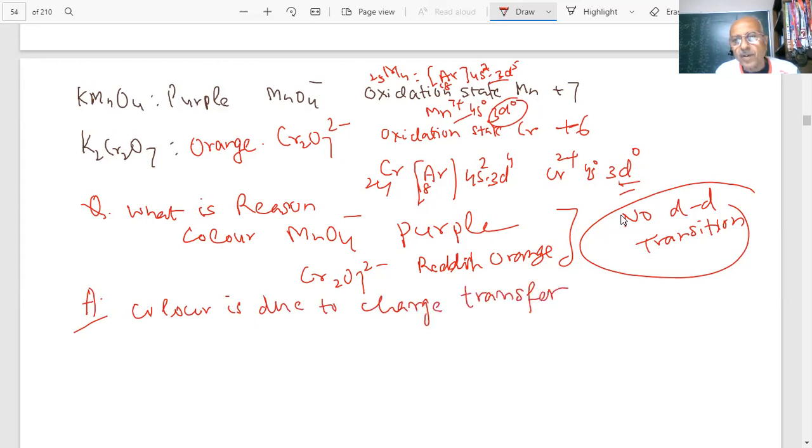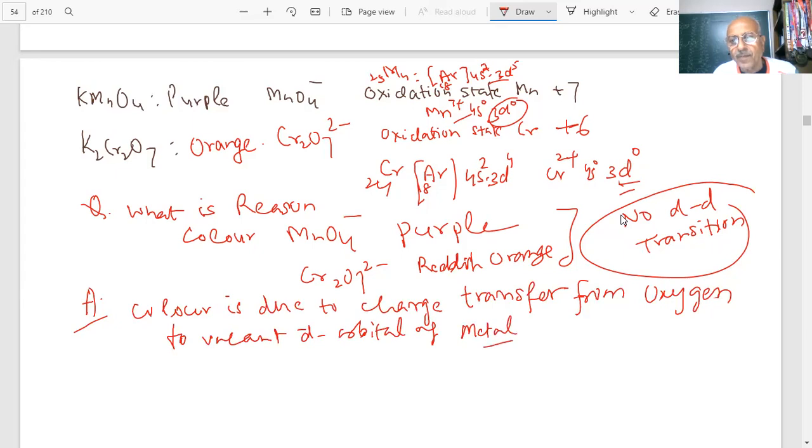Charge transfer from oxygen to the vacant d orbital of the metal, which here is manganese or chromium.